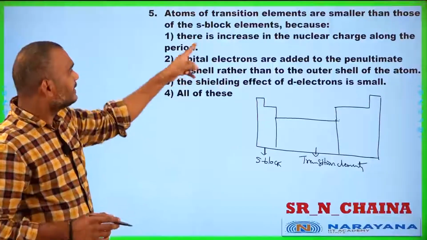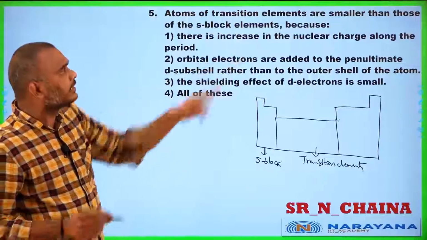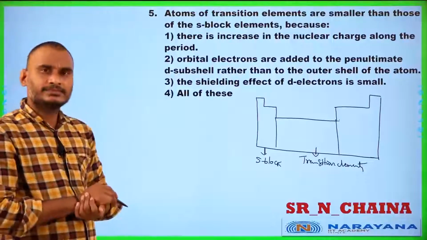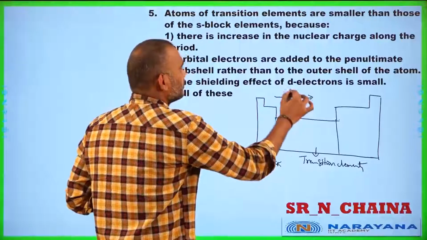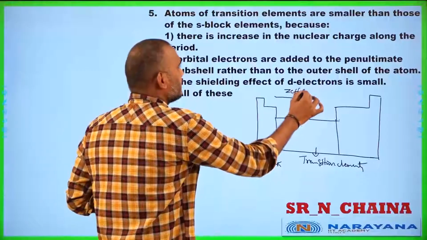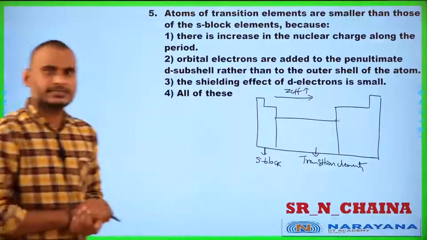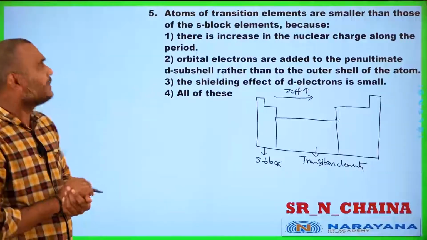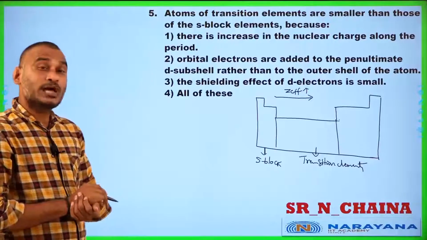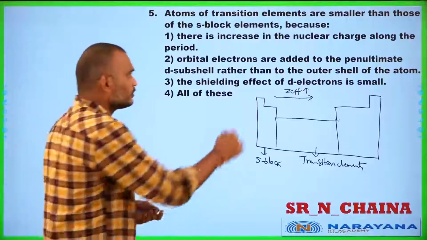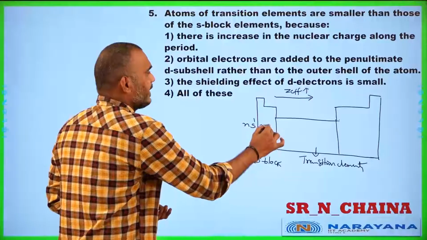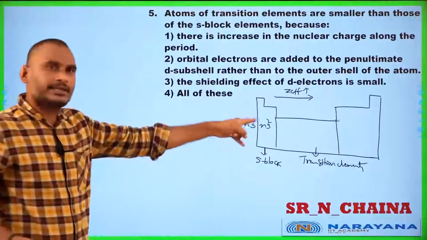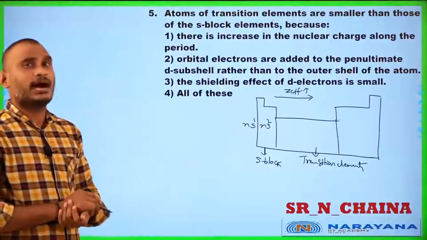Why is it? There is an increase in the nuclear charge along the period. Yes, left to right, effective nuclear charge increases. Number 2, orbital electrons are added to the penultimate shell. You know, students, in the S block, ns1, ns2, the electrons enter the outermost nth orbit.